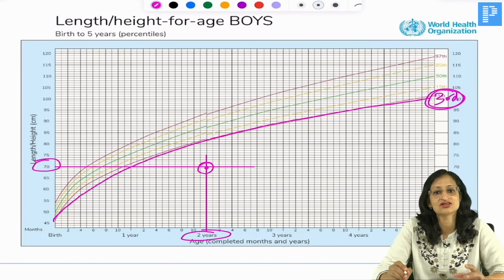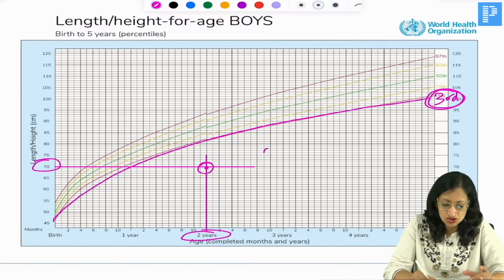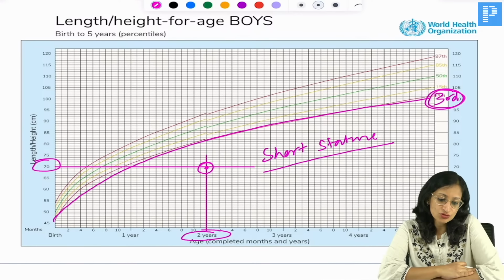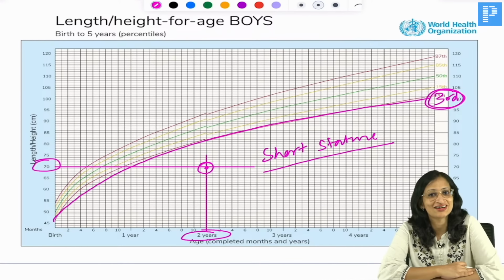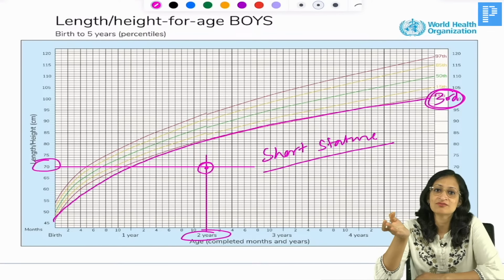So what is your interpretation? So this child has got short stature, right? And yes, you are right, around 2 years of age, Sanhita, the height of a child is almost half of the adult height. And we also have some rules of thumb, like at 1 year.